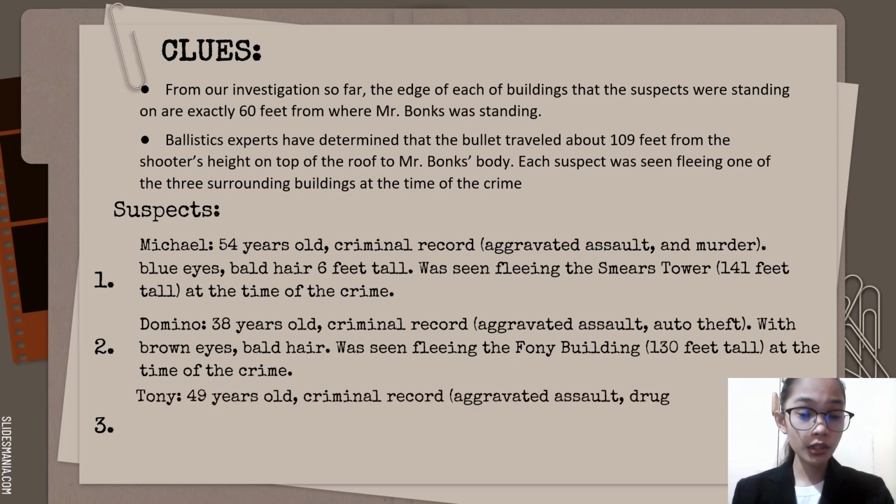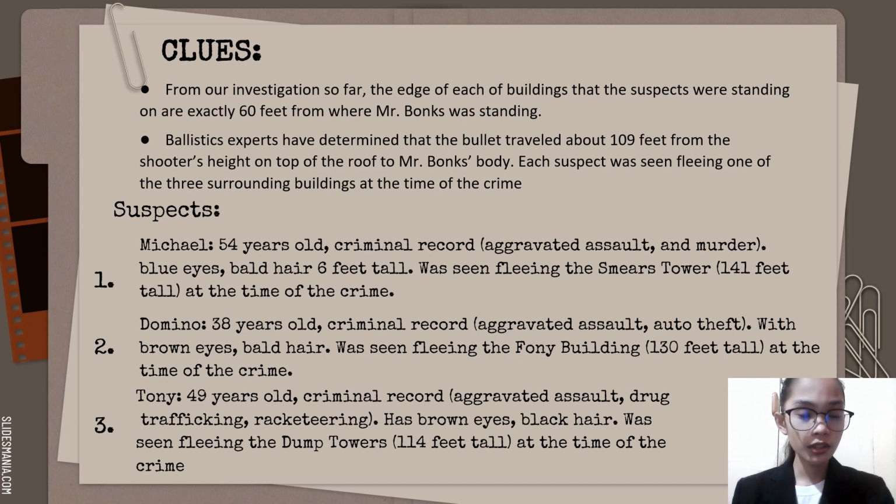And last is Tony. He is 49 years old with a criminal record of aggravated assault, drug trafficking, and racketeering. He has brown eyes with black hair, and he was seen fleeing the Dome Towers, which is 114 feet tall, at the time of the crime.